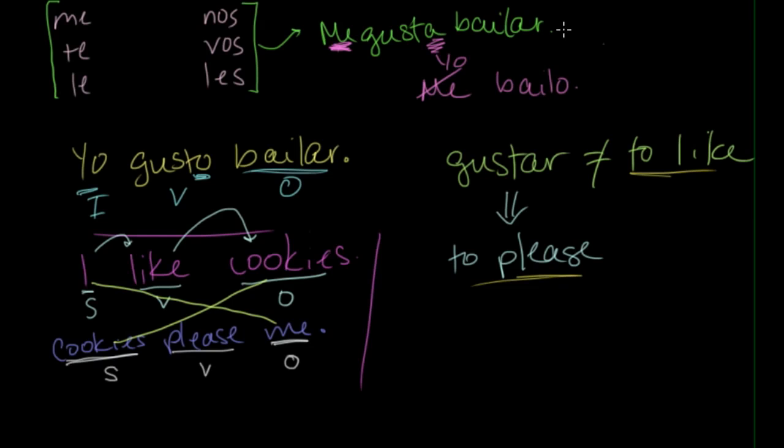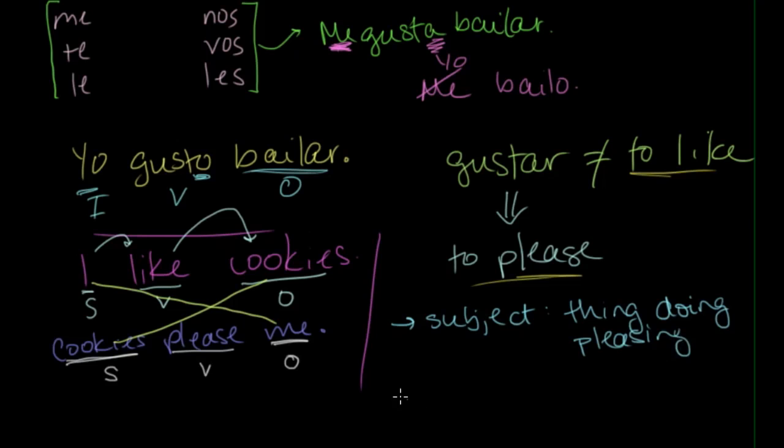And that is why gustar works the way that it does. Because gustar means to please and not to like, our subject of gustar will be the thing that is doing the pleasing, and our object will be the person being pleased.